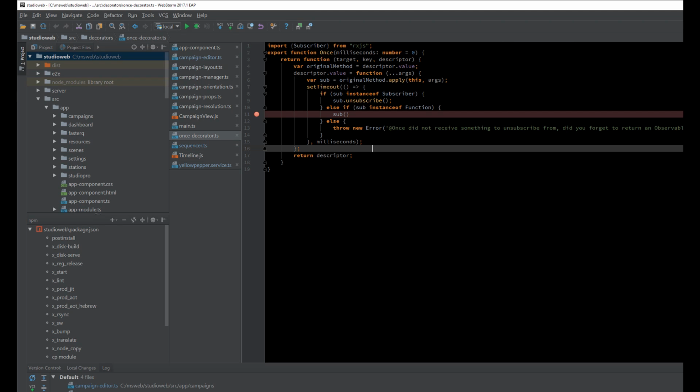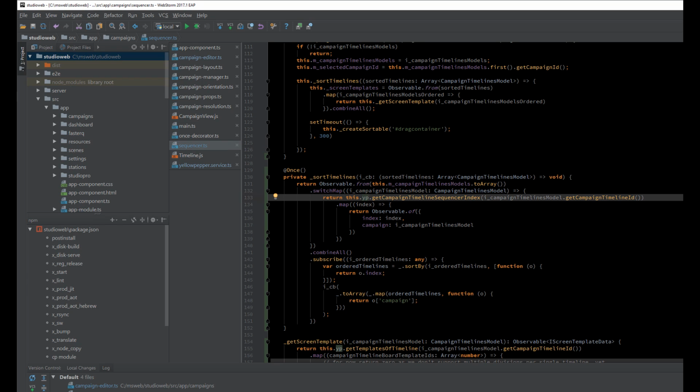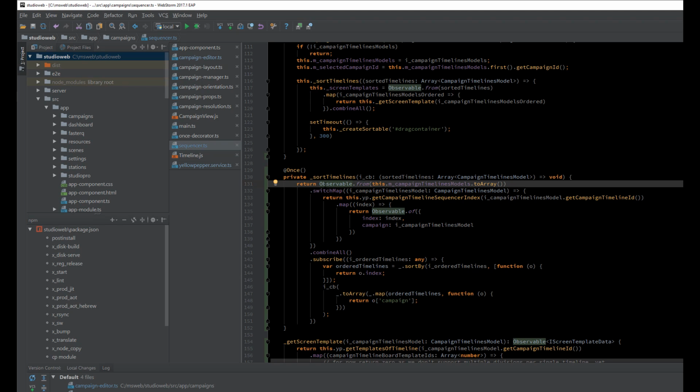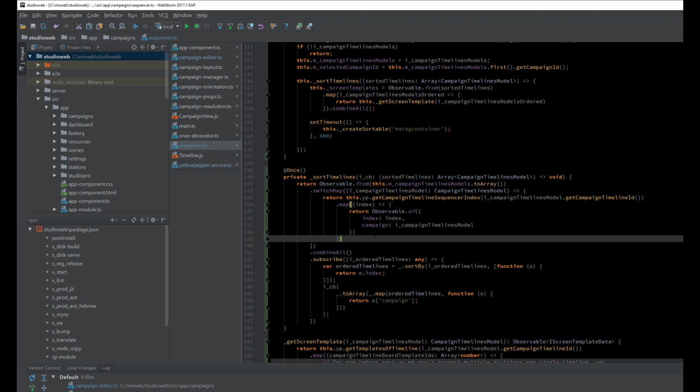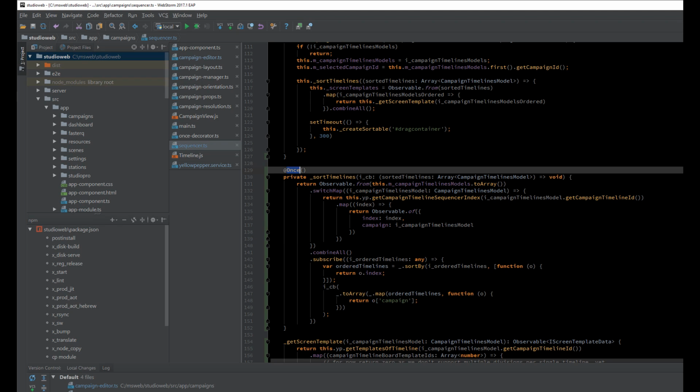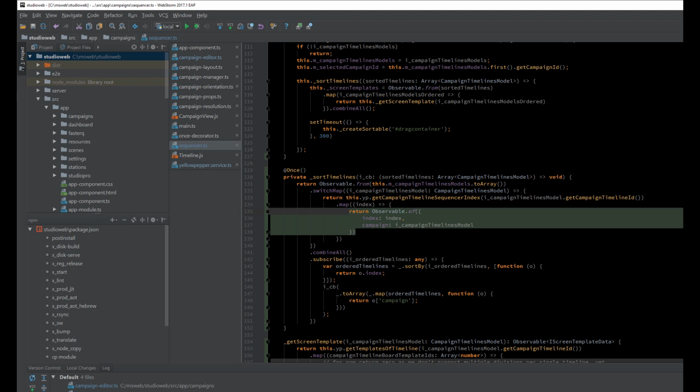Very simple function, but it really saves you, because every time I have a method that returns an observable, I know for sure that I'm going to run through this. I'm going to go and get the value. But if for any reason there was a bug and a value didn't come through, this once will go ahead and unsubscribe for me as soon as this stops executing on the next call stack. So this really plugs any of the issues that you could potentially have, even with the take one operator.